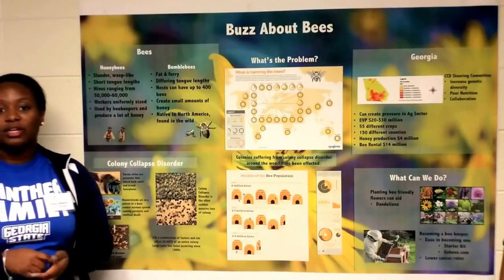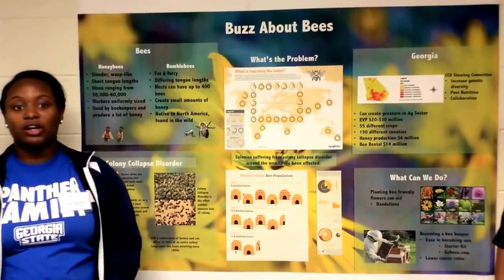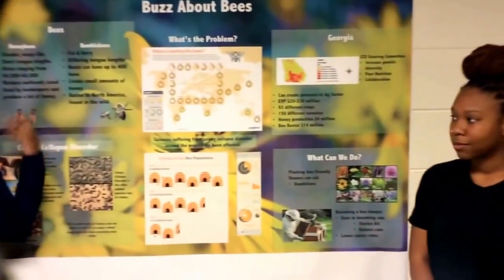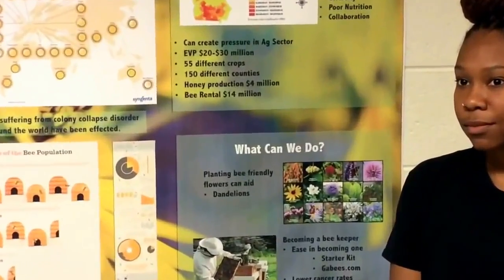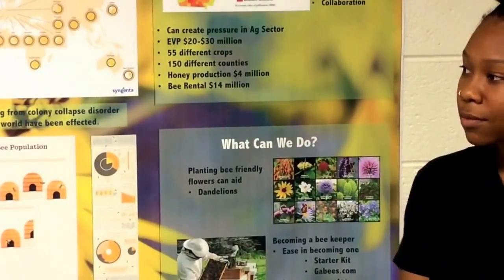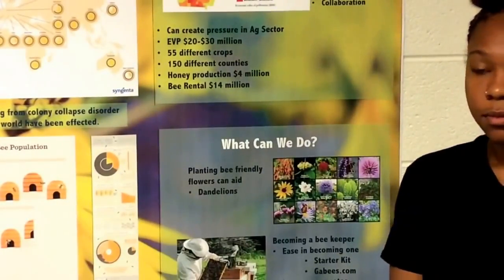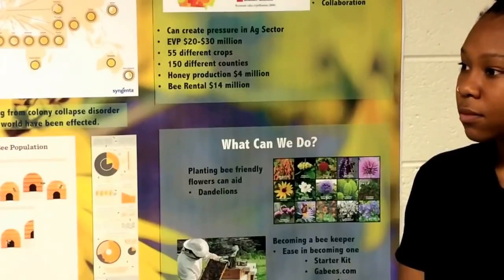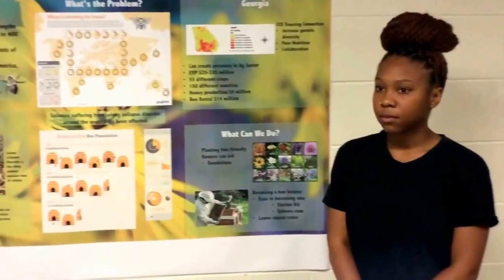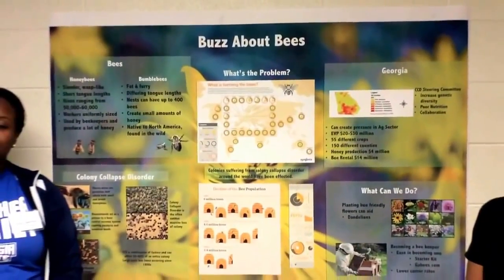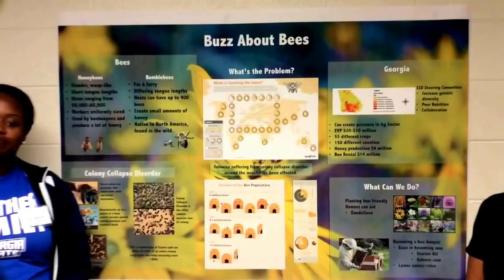And so what we can do in order to combat colony collapse disorder, one thing we can do is plant bee-friendly flowers. So if you have a garden, if you live in the suburbs, or if you live in like downtown Atlanta, you can create an urban garden with flowers like dandelions, sunflowers, or even asters. You can also buy local honey, so honey that's produced by people locally, because you know it's not going to have any neonicotinoids, and that also comes from organic farmers, so you know that your bees didn't die creating your honey.